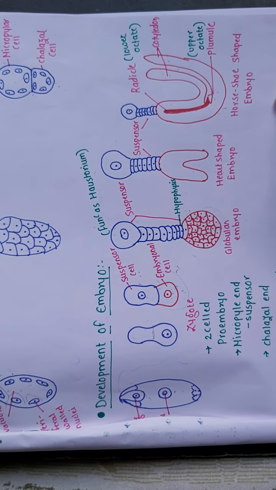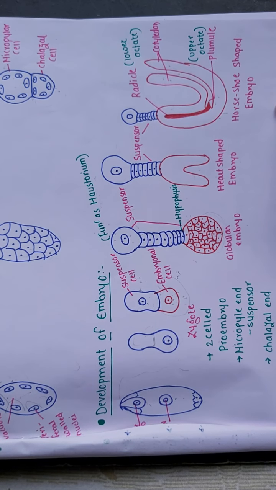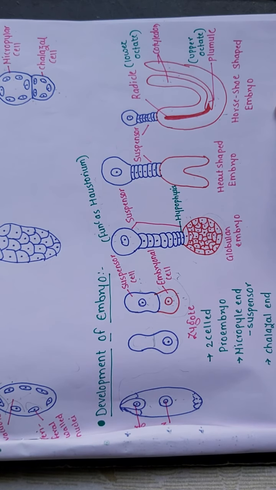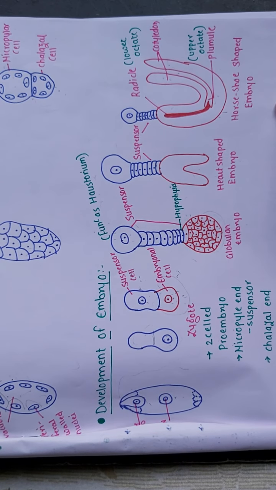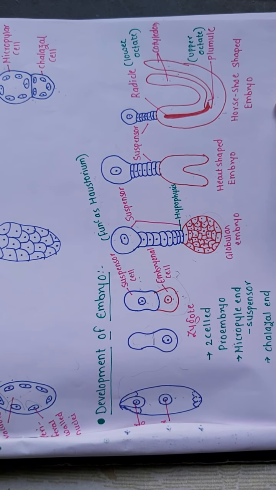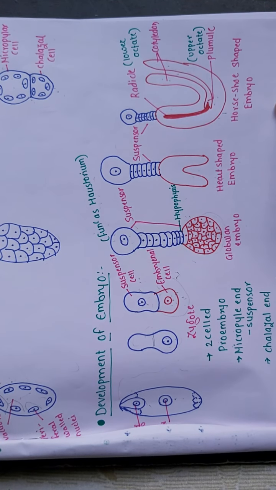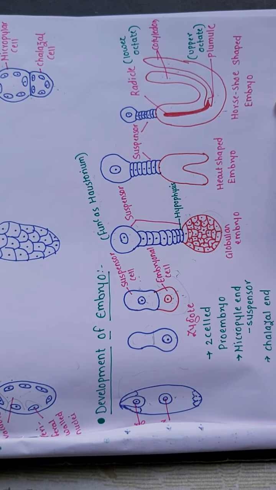Now next they have given the point, that is seed and fruit development. I have not made any notes for that, because I did it last year in the morphology of flowering plants. Hopefully you have remembered all the things. If not, I'm giving you the task. You will read this point and make notes for it. If you have any doubt, you can send me your queries on my WhatsApp number, and you will solve the questions related to it, right?